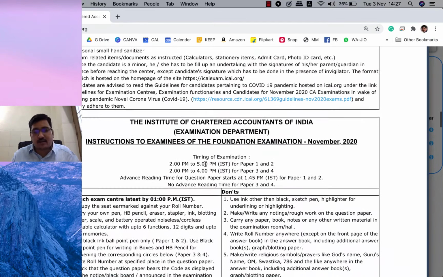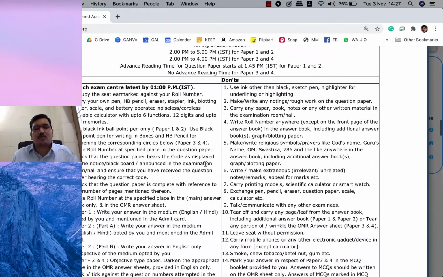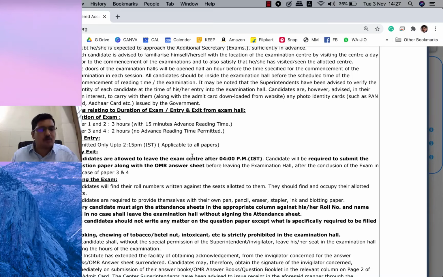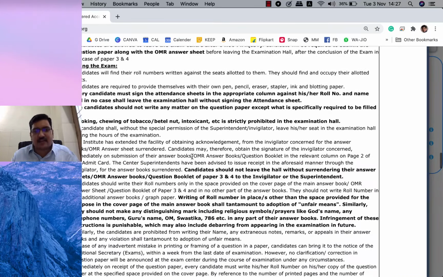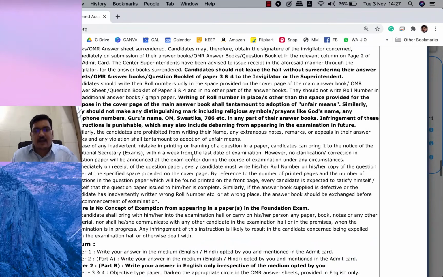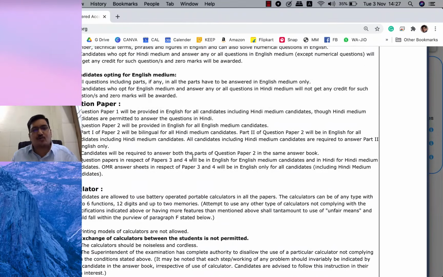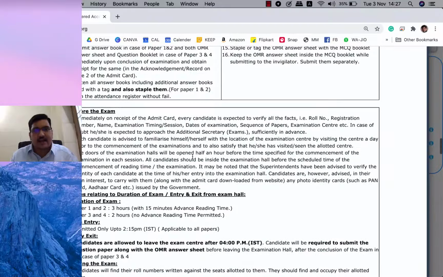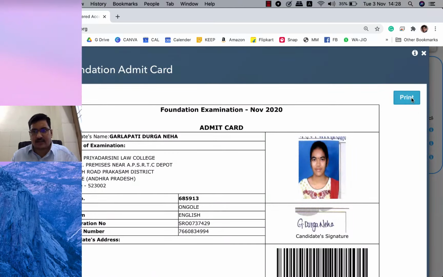But what is required to be taken to the examination hall is the first 2 pages only. But what I recommend to all the students is, please go through the remaining pages also at least once, because earlier examinations are different and this examination is entirely different. That's why I expect all the students to go through the complete information given in these 6 pages of the admit card in a clear-cut manner and thoroughly understand what is given in this document, that is, the admit card.